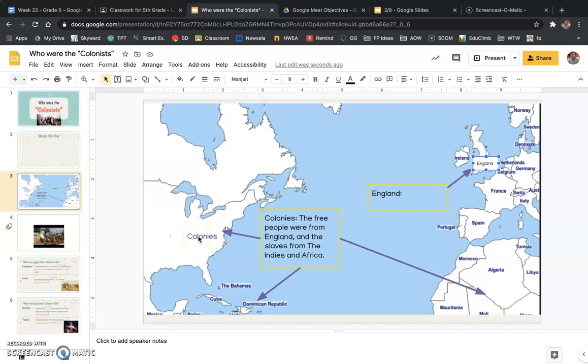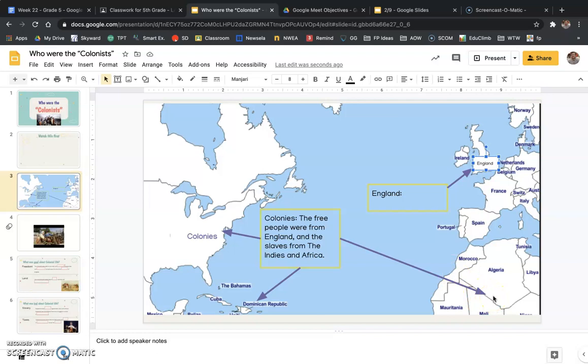Then the slaves that lived in the colonies were either from the Indies, which some people call the Gulf of Mexico. It's a lot of different things you can call it. We're going to call it the Indies here. And then also Africa. That's where slaves came from.